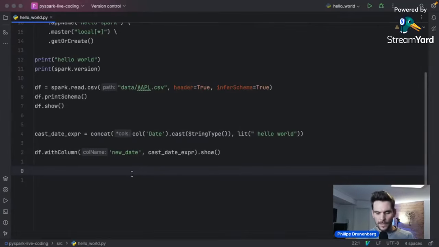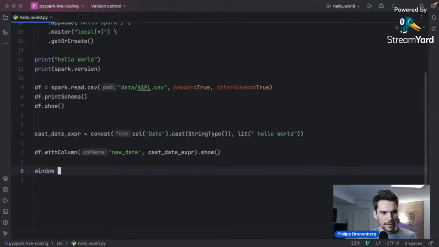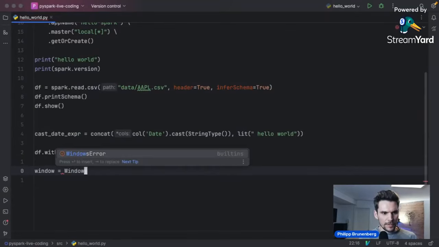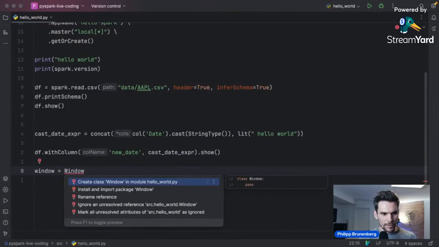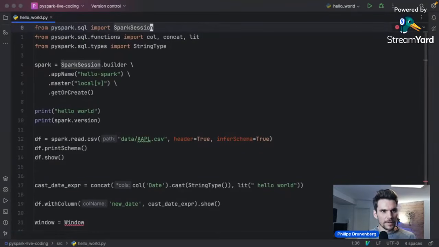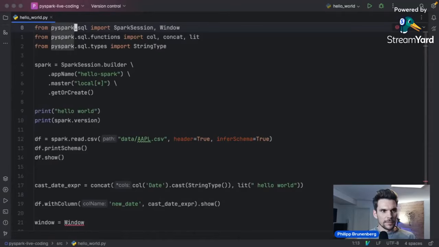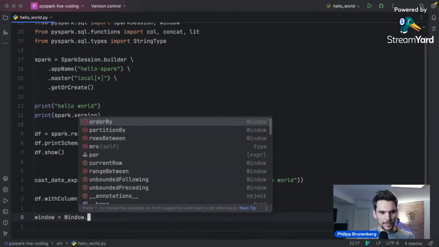I cannot explain everything in detail here about window functions. I would just go ahead and code something. If you have questions, please ask them. So we are going to use a window, which we have to import. And now it doesn't work again. So it's coming from the SQL package as well. So from the SQL package, we import SparkSession and Window, and now we can use it.